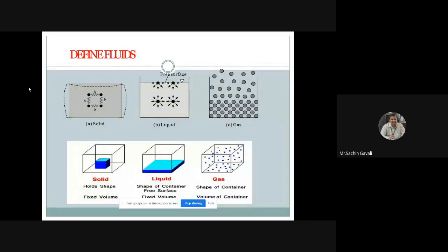Then we know that solids cannot deform. Then liquids bonding atoms we have discussed. And gaseous molecules are very much away from each other. And whatever the liquid and gases, they will take the shape of the container. So we will not invest more time on this. Solids have proper shape and fixed volume. Liquids have the shape of the container. And gases also take the shape and volume of the container. Liquid volume is fixed, gas volume is variable.